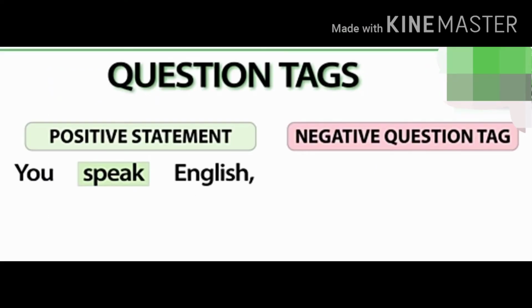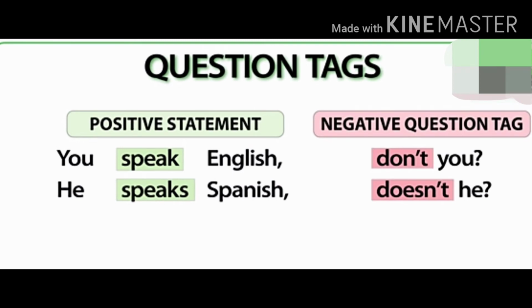Now, let us see what we do when there are no to be verbs or modal auxiliary verbs in the given sentence. For an example, you speak English. This is a positive statement, but there is no verb to be present over here. What would be the question tag? When the verb is in the present tense, we form the question tag with don't or doesn't. For an example, you speak English, don't you? He speaks Spanish, doesn't he?